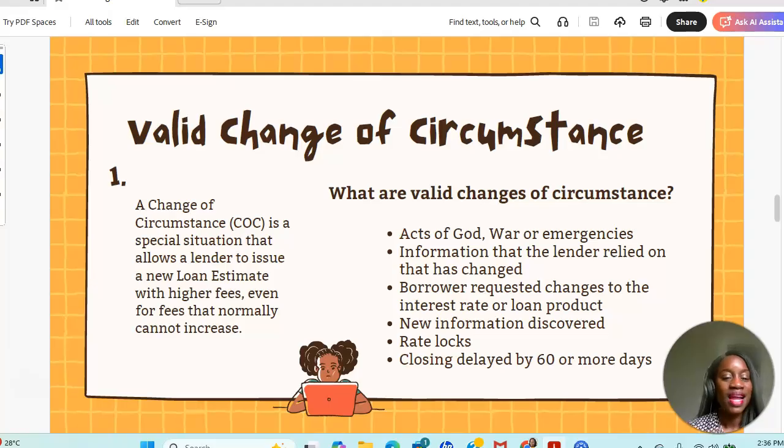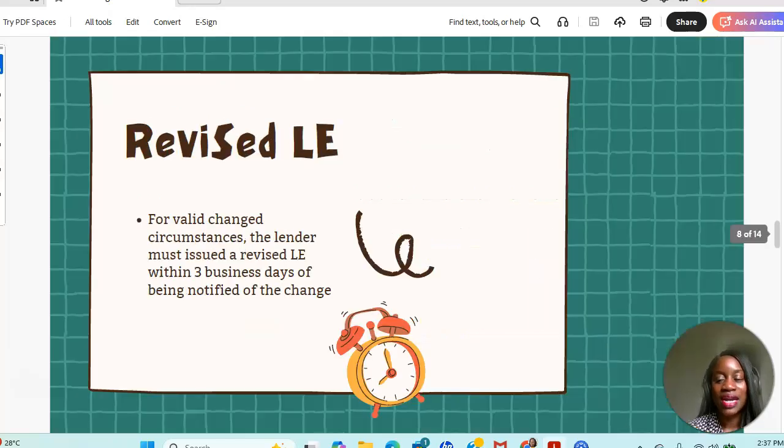estimate. Another valid change of circumstance is if closing is delayed by 60 days or more. Okay, now note that it is 60 days or more. If it's less than that, it's considered a normal delay. There are usually some delays in processing. Those are normal. But if it goes beyond 60 days, that's a valid change of circumstance that would require a new loan estimate to be issued, right?